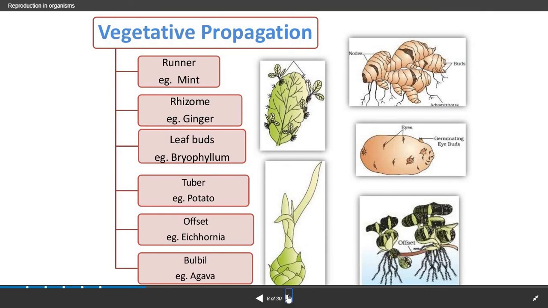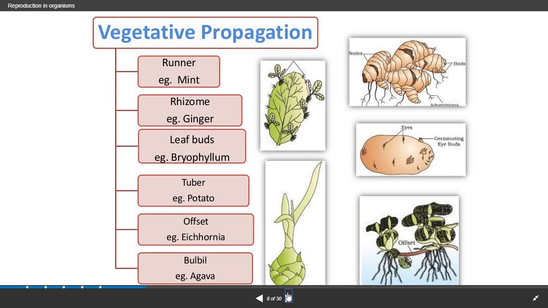Now in vegetative propagation, we have seen different structures: the runner in case of the mint plant, rhizome in the ginger plant, leaf buds, example bryophyllum, means bryophyllum can reproduce with the help of these leaf buds. Tuber can be observed in potato, offset in eichhornia, and bulbil in case of agave. So these are the particular structures we have seen in case of vegetative propagation.